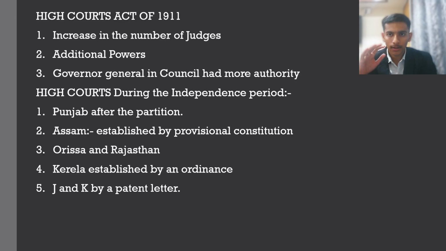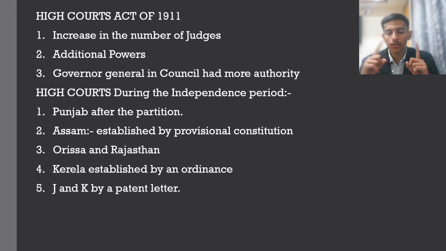The thing is that the Britishers throughout their regime kept changing the judiciary from time to time. We have already seen, first the East India Company came, and the East India Company exercised matters in their own hands. Then the Crown interfered in the judiciary system of the East India Company.